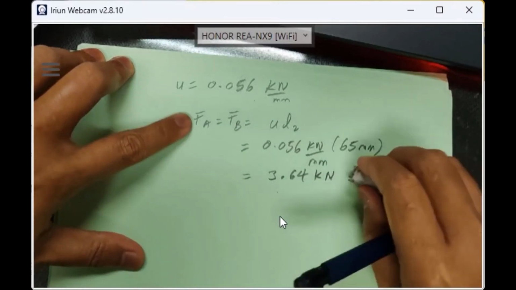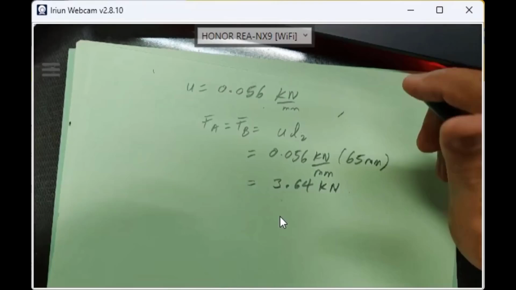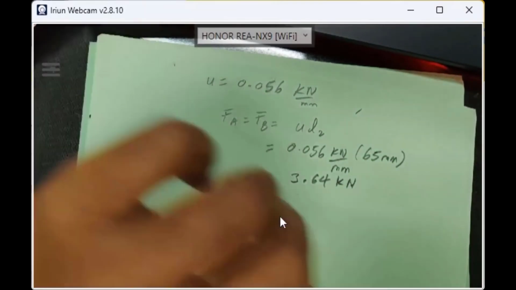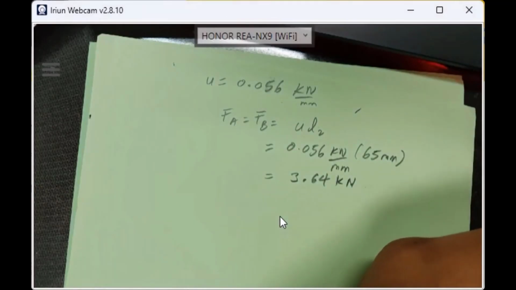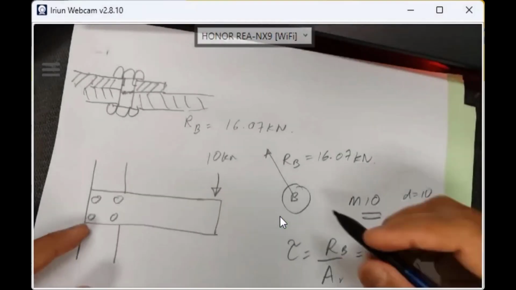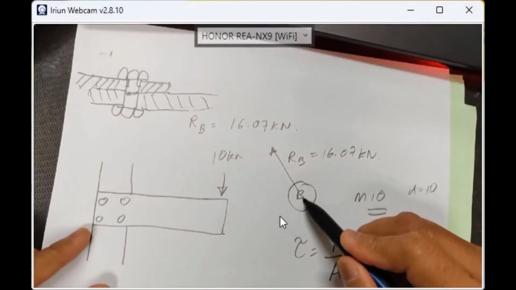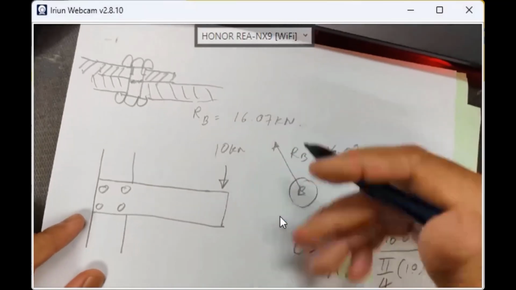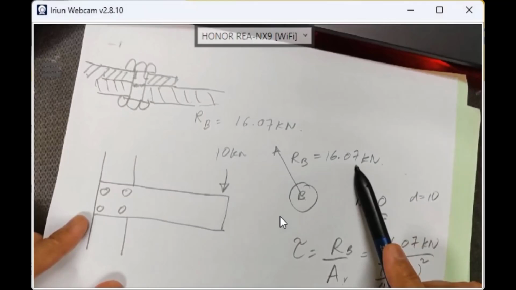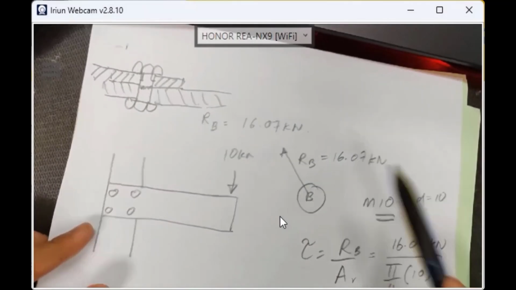Okay, this is kilonewton, right? This is kilonewton. If you look here, this is 3.64 kilonewton. Remember that just now, at bolt B, we have the total shear load due to direct shear and secondary shear, RB, of 16.07 kilonewton. That is at bolt B.